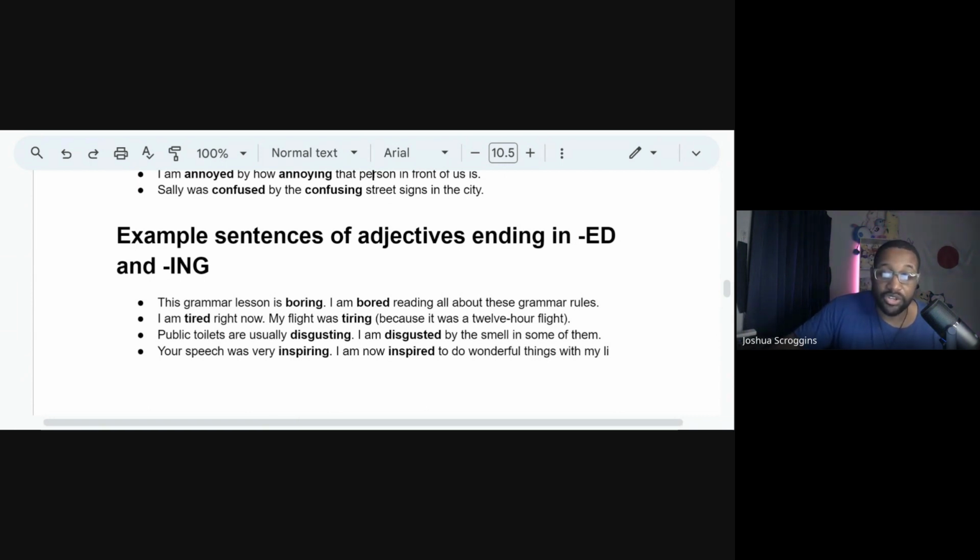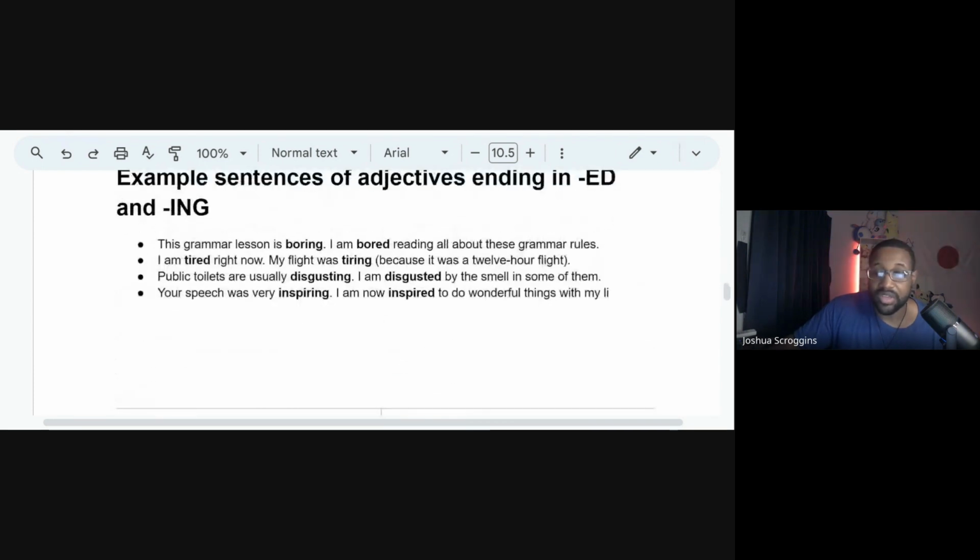Public toilets are usually disgusting. I'm disgusted by the smell in some of them. Your speech was very inspiring. I'm inspired to see how wonderful things in my life are. I think this one got cut off. There we go. Maybe because of me. But there we go.